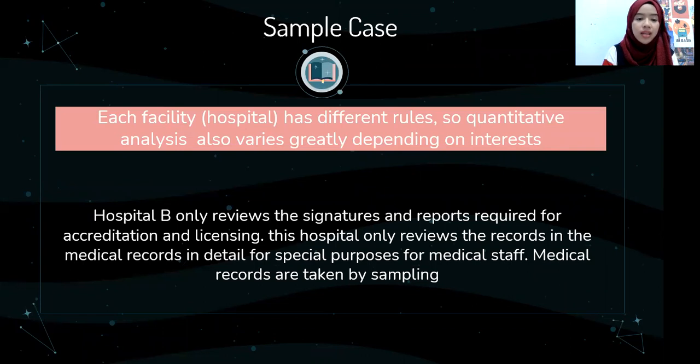Sample case: each facility or hospital has different rules, so quantitative analysis also varies greatly depending on interest. Hospital B only reviews the signatures and reports required for accreditation and licensing. This hospital only reviews the records in the medical records in detail for special purpose for medical staff. Medical records are taken by sampling.